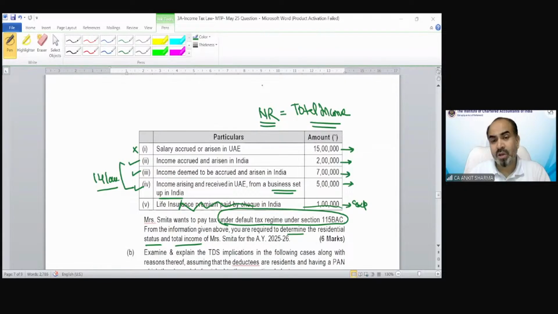Nirmal Kumari, no, the correct answer is not 14 lakh, because for the purpose of a non-resident, only 2 incomes are taxable, which arise in India or are received in India. A business set up from India, that income is not going to be taxable for a non-resident. Nima Luri Varshini, okay.